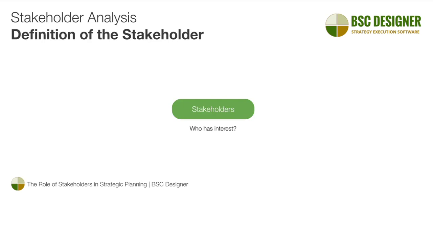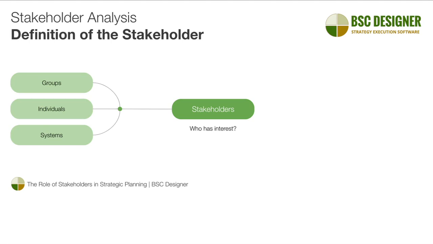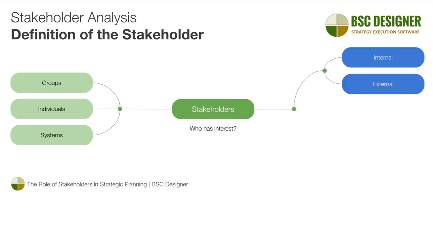Who are the stakeholders in the context of strategic planning? We start with typical stakeholders, individuals and groups, but with development of technologies, we also need to consider systems as stakeholders. For example, AI will fit the definition of the stakeholder, and we can think about it as a business system. We can classify stakeholders as internal, like employees, and external, like customers and suppliers.